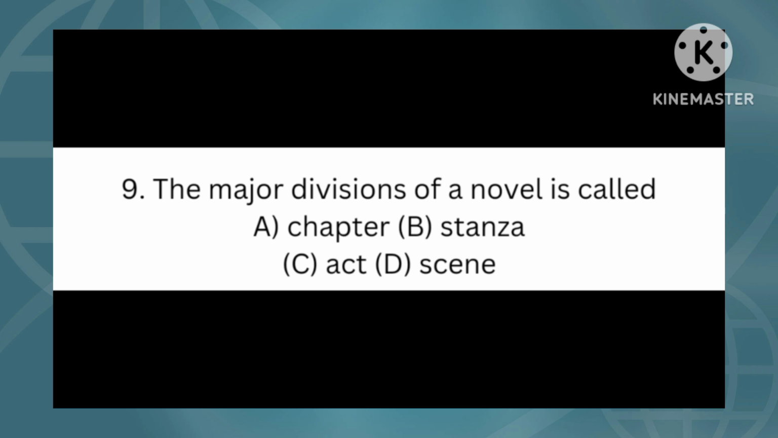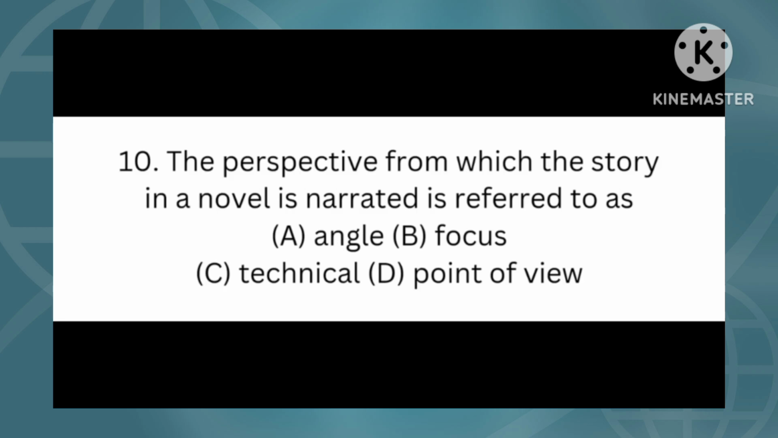In the options, we have option A, chapter, option B, stanza, option C, act, option D, scene. A novel is divided into chapters and paragraphs. A play is divided into acts and scenes. A poem is divided into stanzas and verses. The right answer is option A, chapter. Chapter is the major division of a novel.